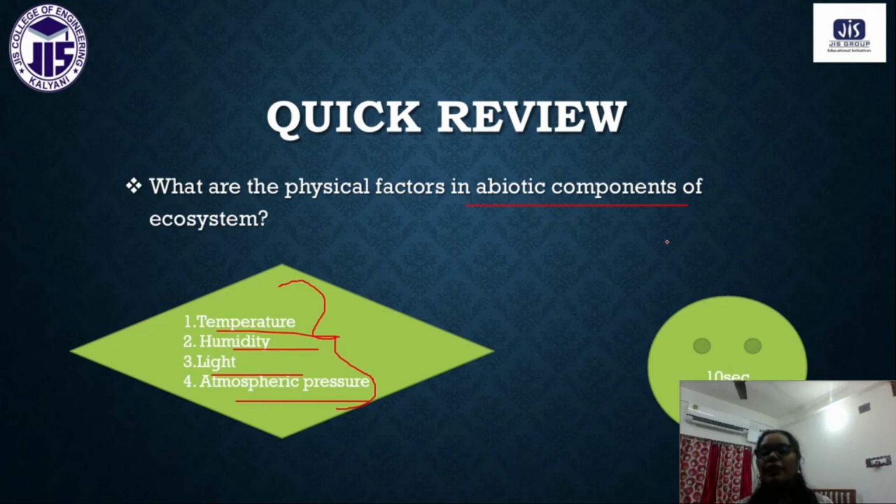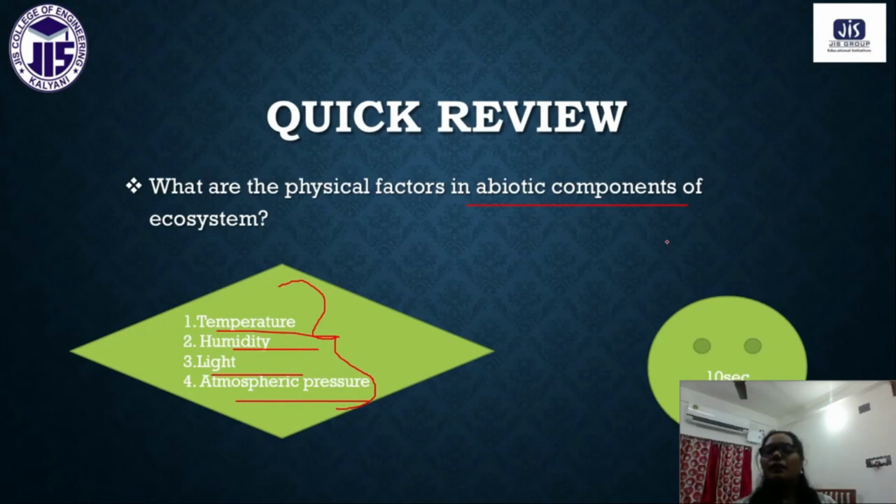And the biotic components are again of three types: producer, consumer and decomposer. Producers are of two types: autotroph and chemotroph or chemosynthetic bacteria. Consumers are of three types: primary consumer, secondary consumer and tertiary consumer. And lastly we have the decomposer.